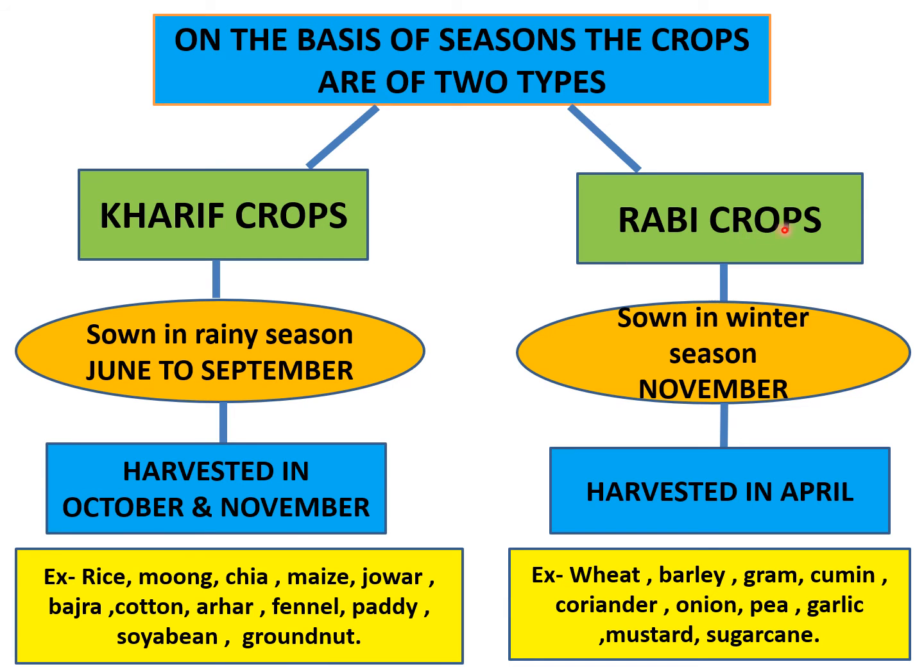Then rabi crops, they are sown in winter season, that is November, and harvested in April. Some of the examples of rabi crops are wheat, barley, gram, cumin, coriander, onion, pea, garlic, mustard and sugarcane. Children, learn these examples also so that you know which are kharif crops and which are rabi crops.